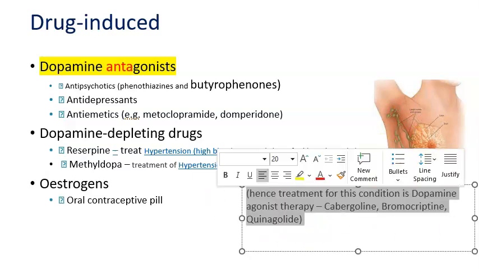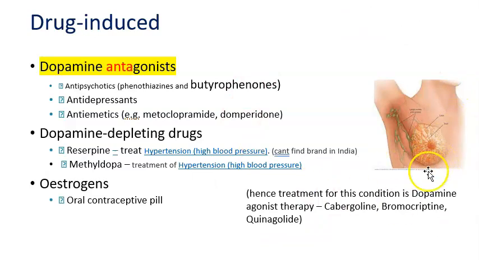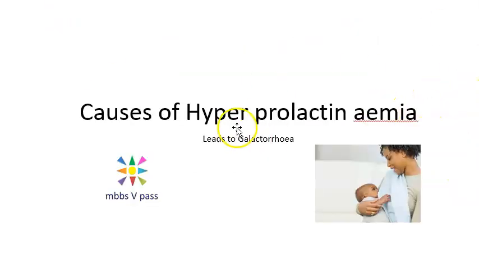So you understood when it is drug induced, and you know what opposite drugs to give to treat this condition, right? So that's all we wanted to cover in this video. Let's take a quick recap. Okay. What are the causes of hyperprolactinemia? That is excess prolactin hormone in the person.